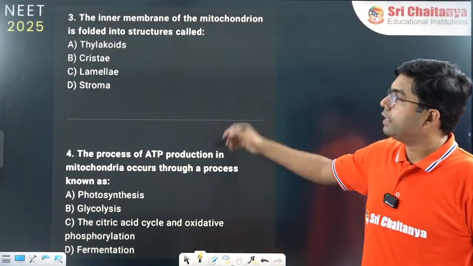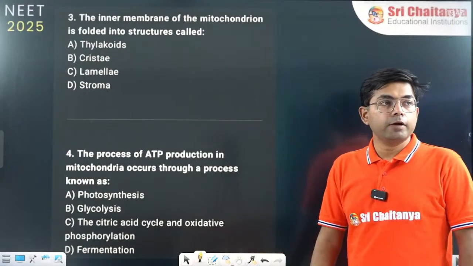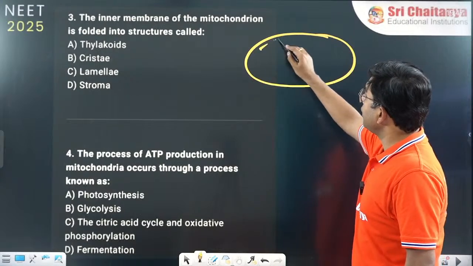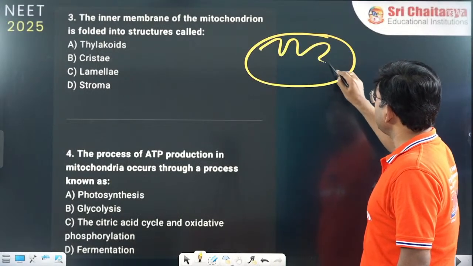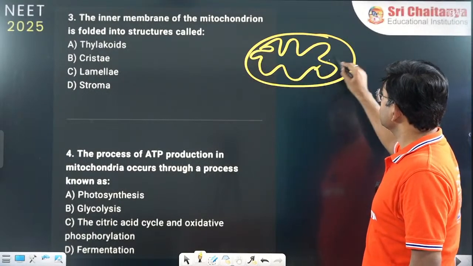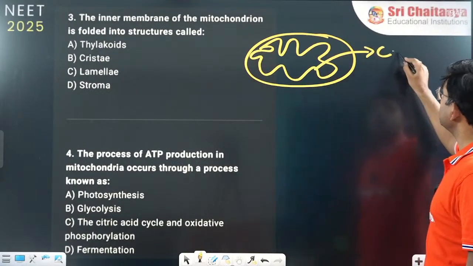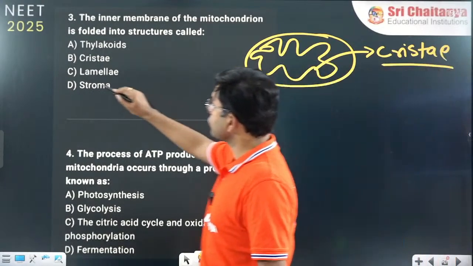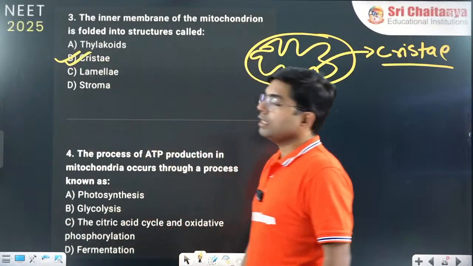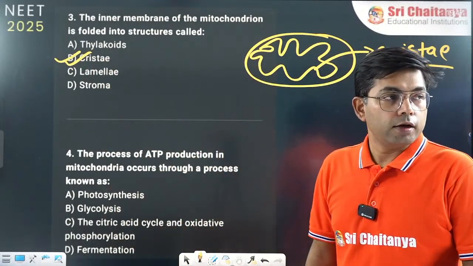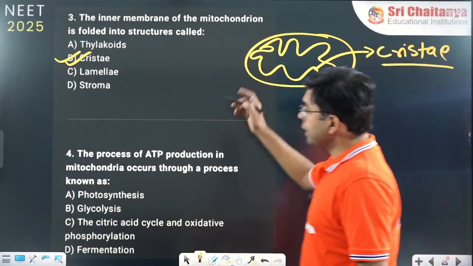A, B, C, D. Remember, outer membrane, inner membrane, finger-like projection. So what is this finger-like projection called? The finger-like projection is called cristae, right? So the correct answer is B. Very good, Nikhil, Karthik, Tanish, Pooja.